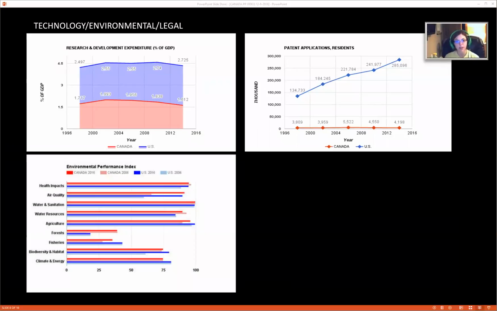Next, we'll look at the environmental performance index. Canada ranks about 25th in the world as opposed to the United States, who is just one below at 26. Water, sanitation, agriculture, and health impacts are the best environmental aspects for Canada and the United States, while forests and fisheries are both low for each of those countries.